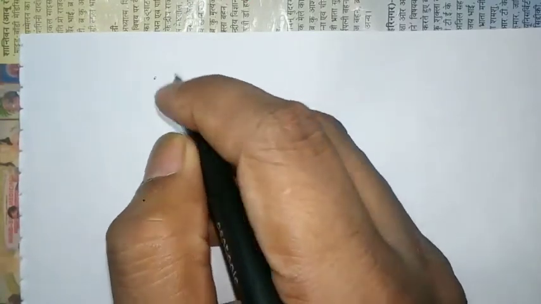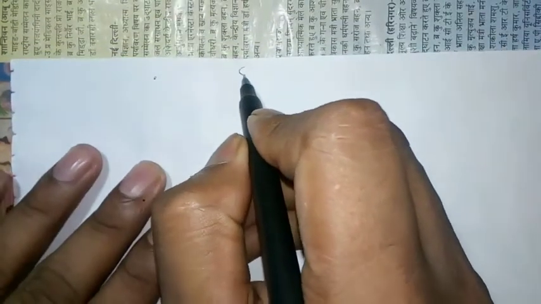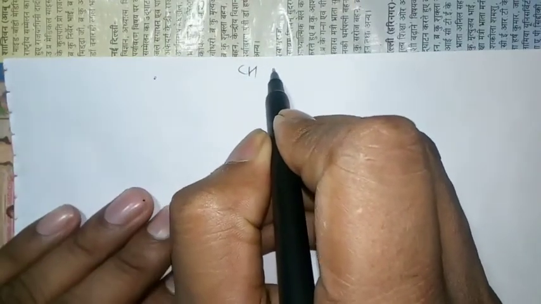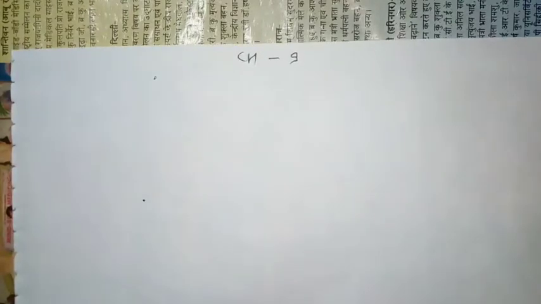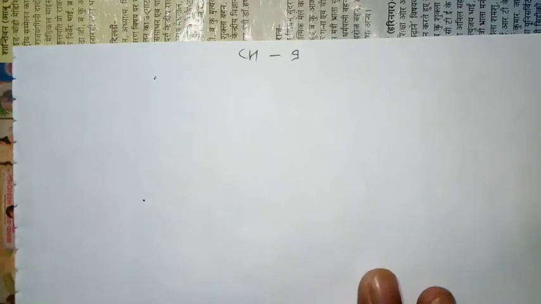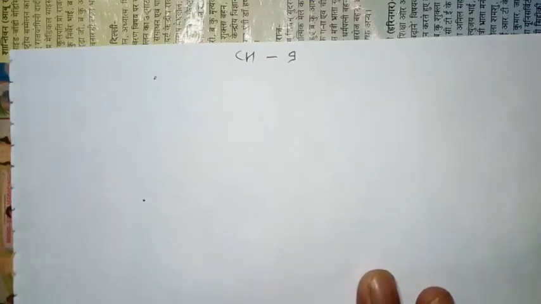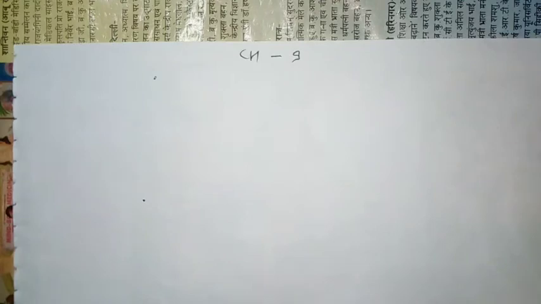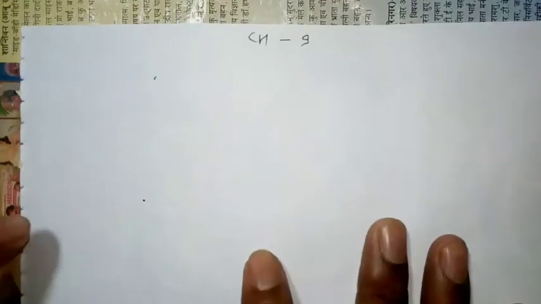Now chapter 9, some application of trigonometry. In this lesson, there are three terms: first, line of sight; second, angle of elevation; and the third, angle of depression. Okay, first, line of sight.